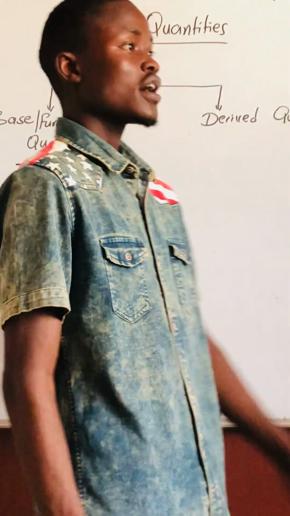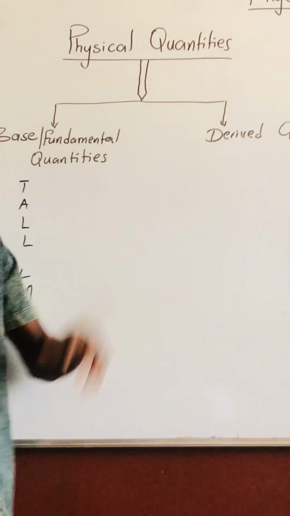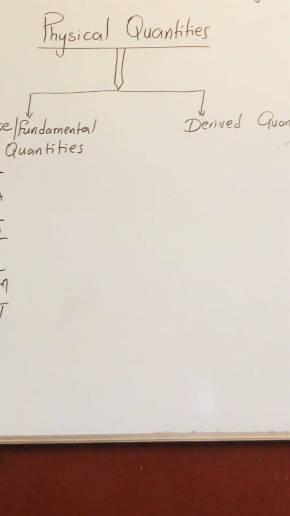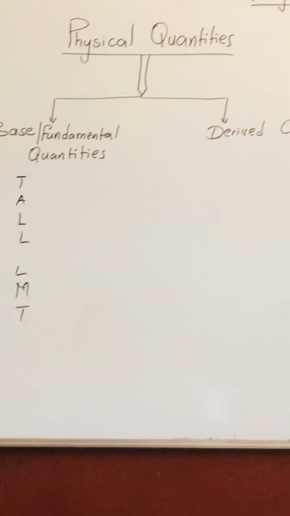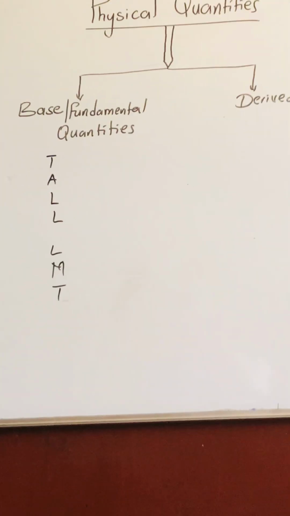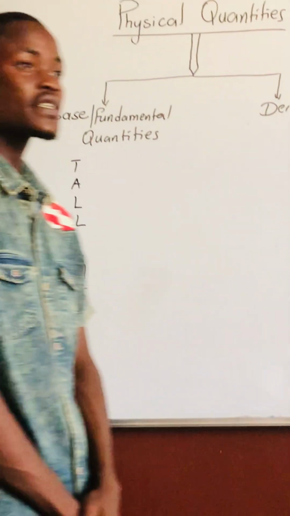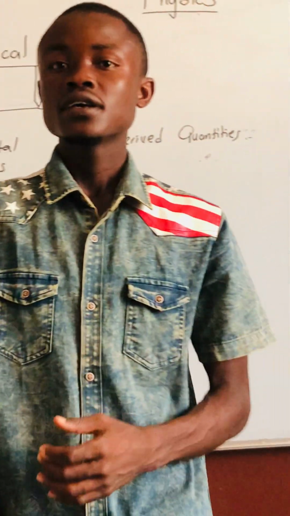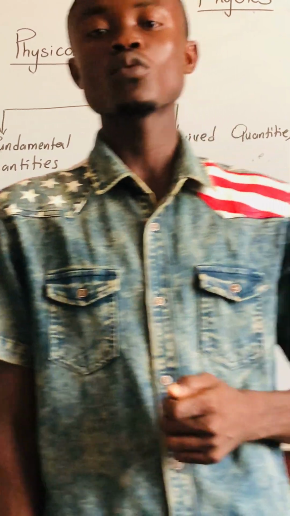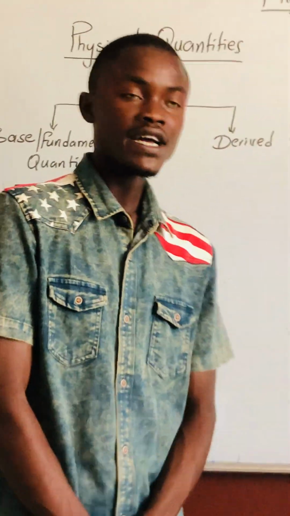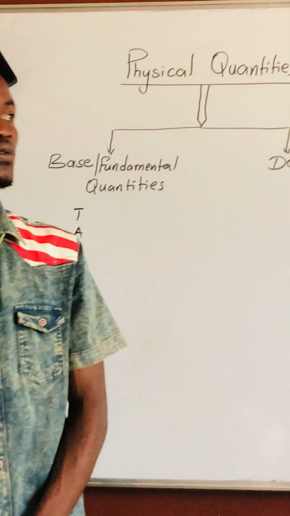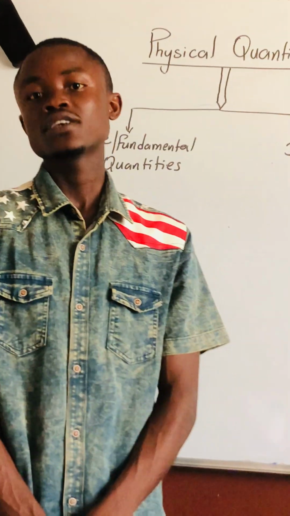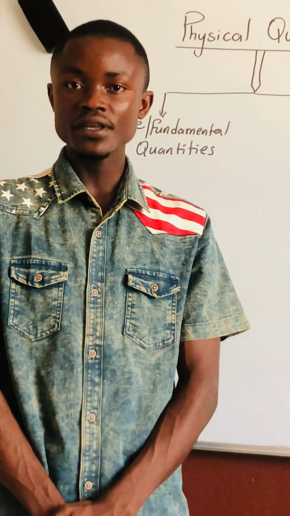Friends, today we are going to discuss what physical quantities are and the types of physical quantities. So when you say physical quantities, what does that mean? These are things that can be measured. They have what? Magnitude and what? A unit. That is to say, these are quantities that have measurable physical properties to which a numerical value can be assigned.